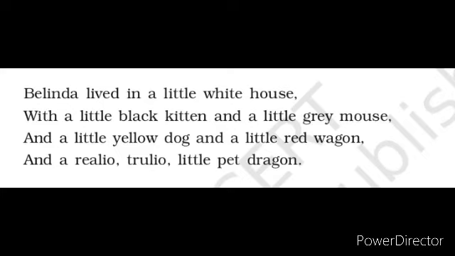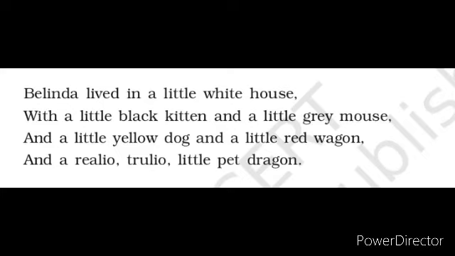Next one, realio trulio, in the last line. Here the poet has used a wrong spelling instead of the correct spelling. It is really truly. The poet has used unconventional language to add to the beauty of the poem. Realio trulio means really truly. So that is poetic license. Here in the stanza we can also see the word little repeated. That is repetition.